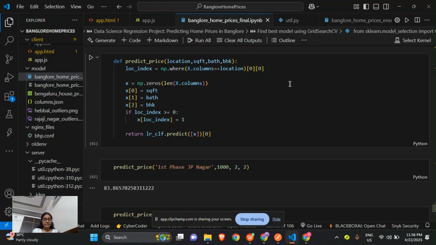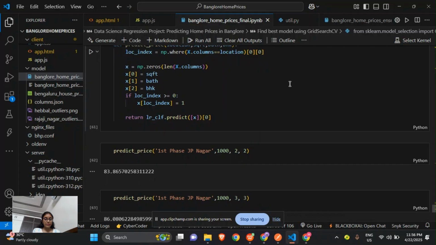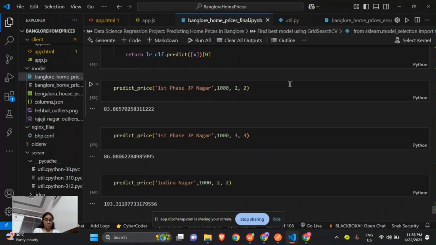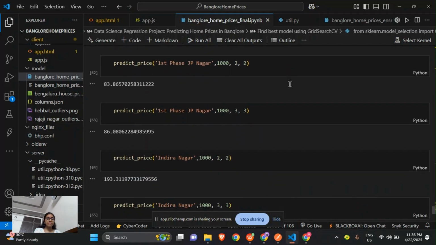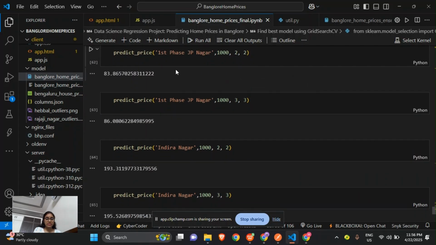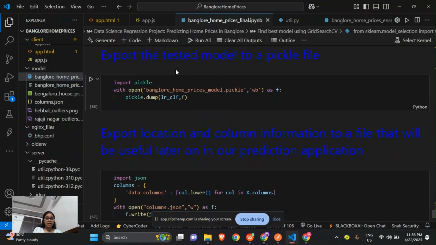And then we'll pass our train data into the predicted price, and make it super straightforward, so that everything will be predicted correctly with more accuracy. So here we are predicting some values, like first phase, JP Nagar and all. Here we have exported the test model.